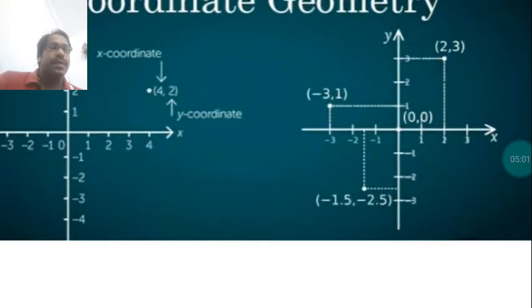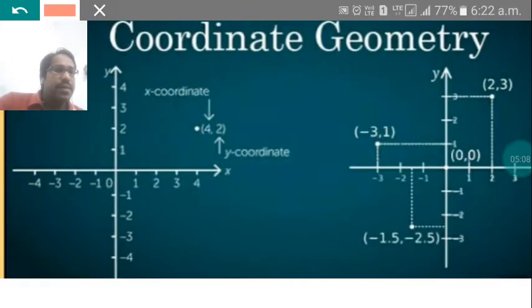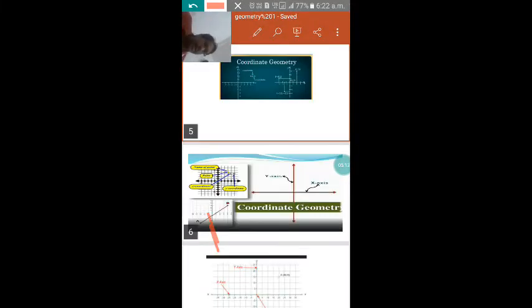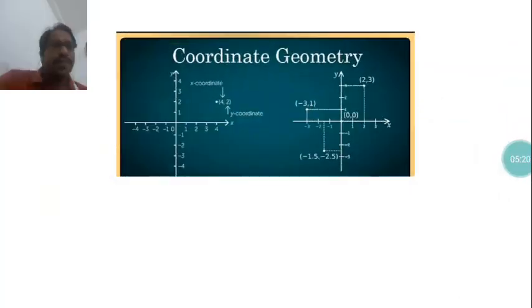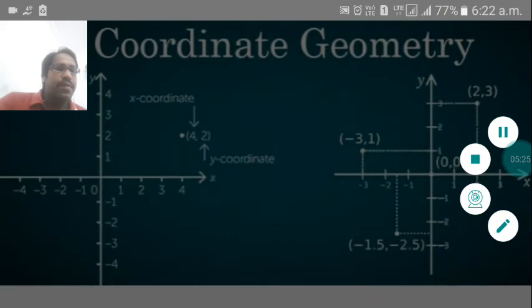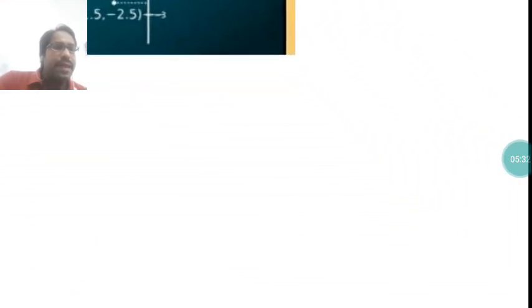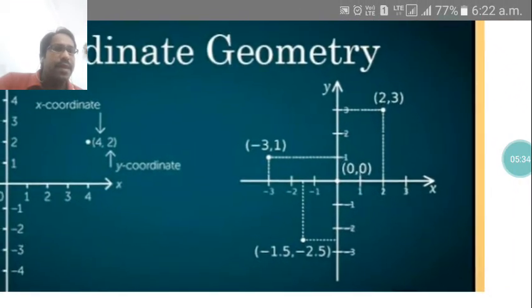Here it is very clear now. Suppose lots of points are here, one point is here, one point is here. Okay, now see. First of all, see here, this is where it has gone.